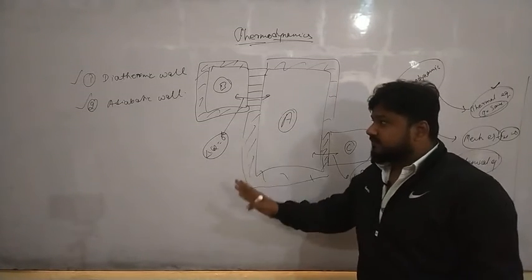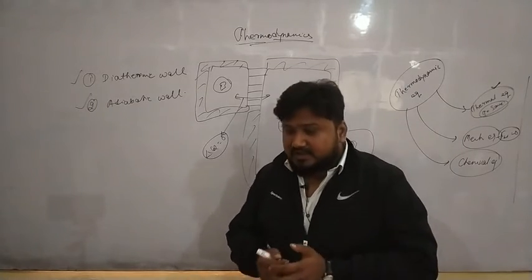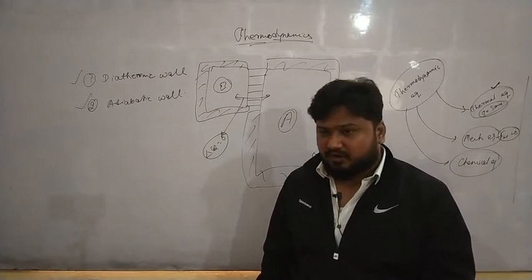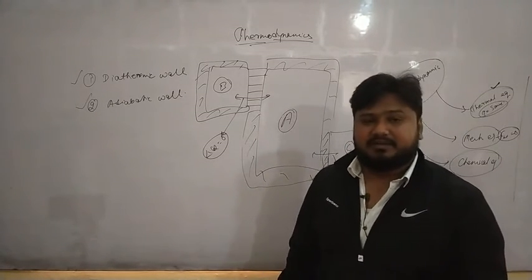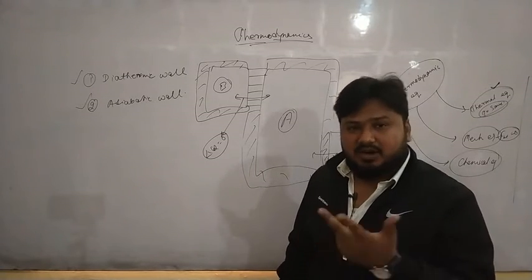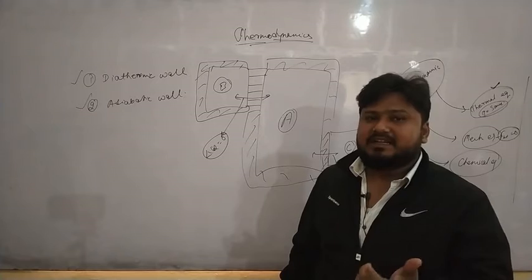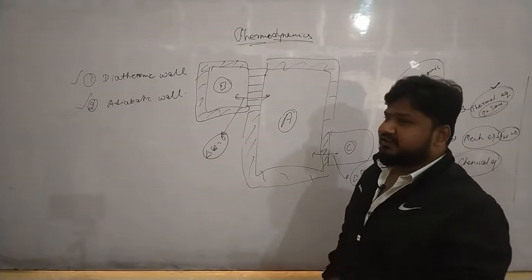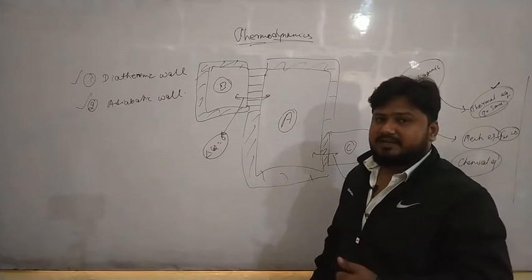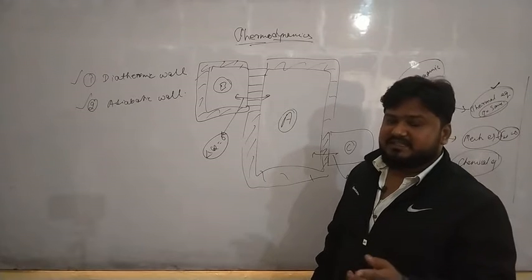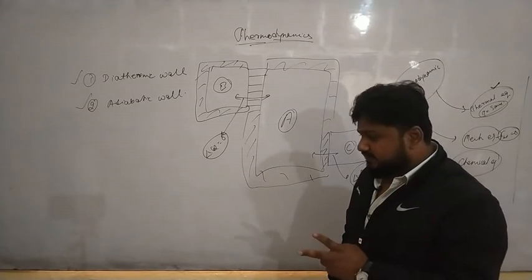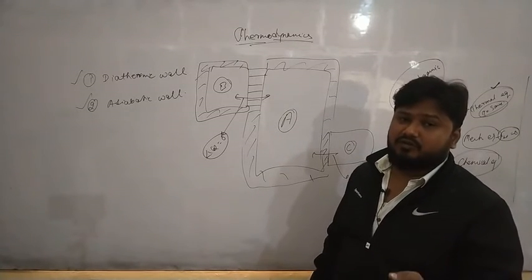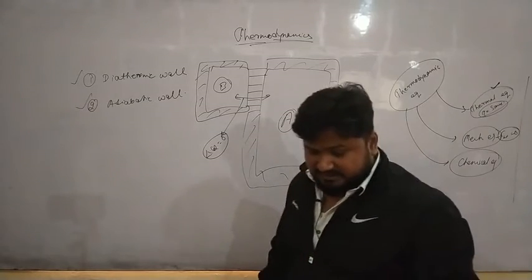Anyhow, from the zeroth law we discussed that when the first body is in thermal equilibrium with the second body, and the third body is also in thermal equilibrium with the second body, then all three bodies, together or separately, will be in thermal equilibrium. What is the output of thermal equilibrium? When bodies attain thermal equilibrium, there is no transfer of heat, because thermal equilibrium means the temperature is the same, so there is no temperature difference, and therefore no flow of heat. Fine, this is one thing.